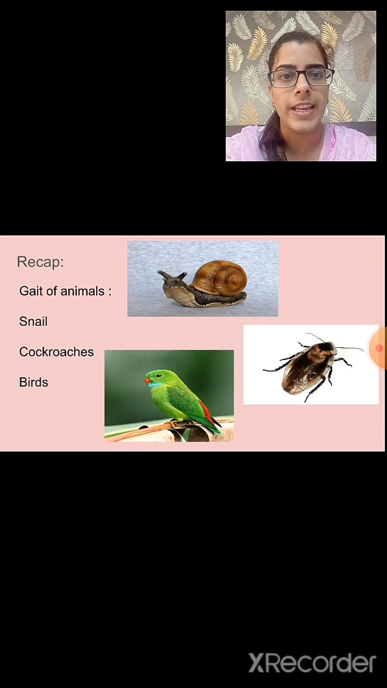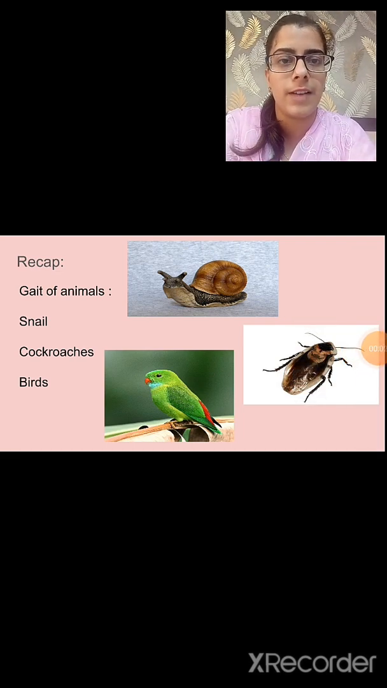Snails move very slowly and in a wavy motion. The rounded structure that we observe on the snail's back is known as the shell. It is the outer skeleton, but it is not made up of bones. The foot of the snail is a thick structure which is made up of strong muscles.